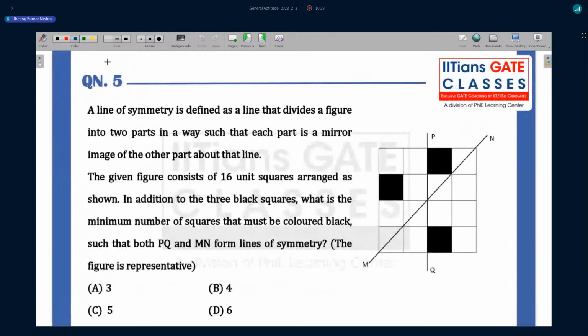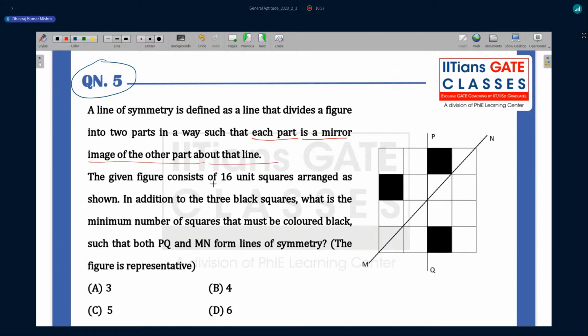Question number five has been asked here, and I think we have discussed the water image and the mirror image concept in our classroom. You can see it's a direct question. A line of symmetry is defined as a line that divides a figure into two parts in a way such that each part is a mirror image of the other about that line.